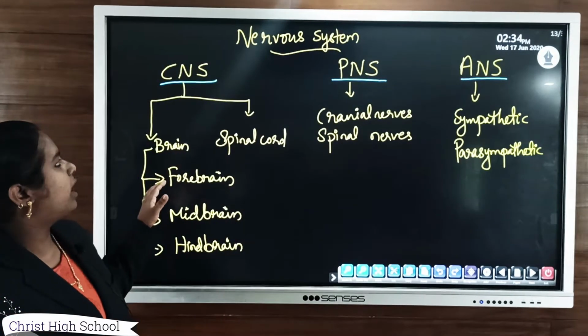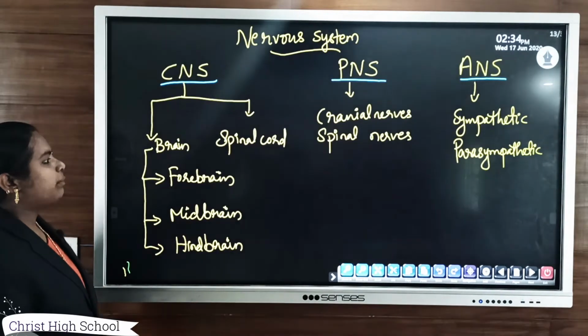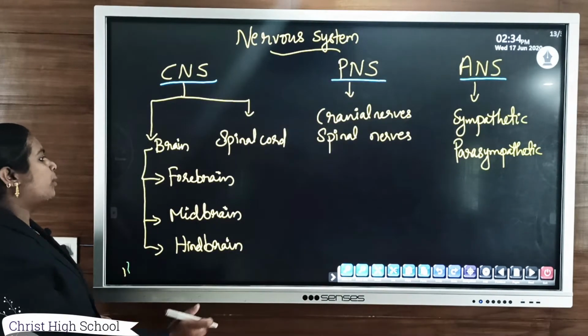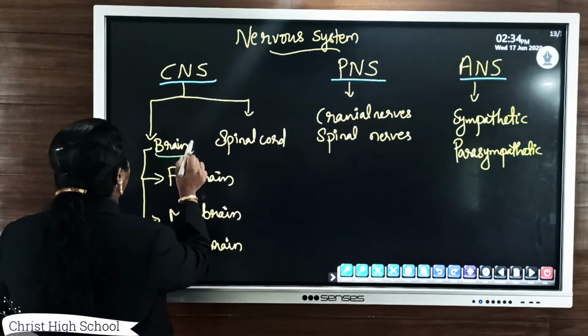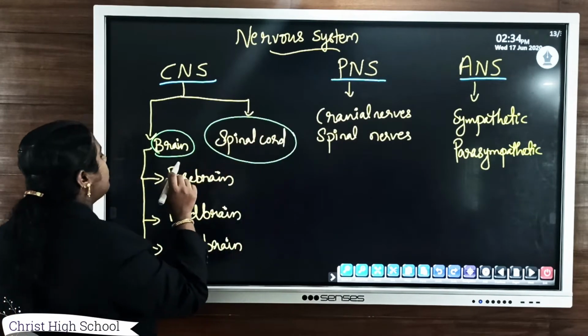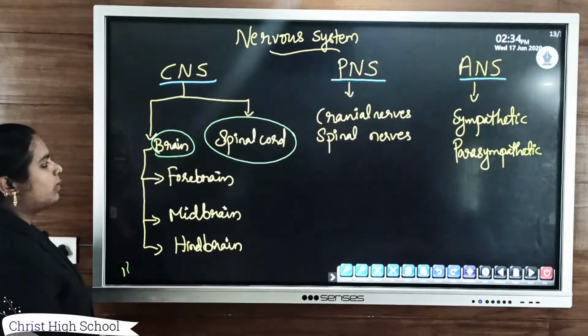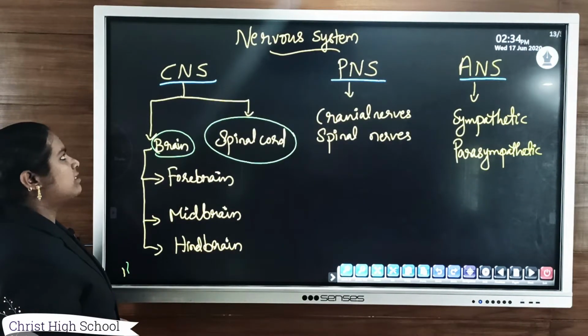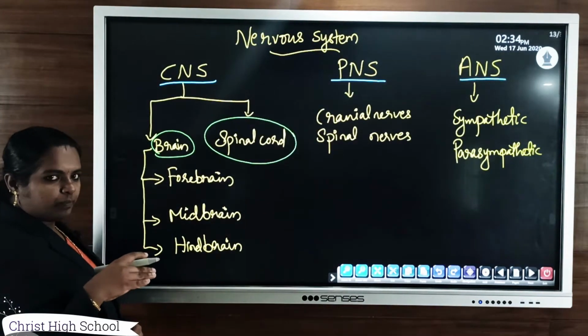The first part, the central nervous system, mainly consists of two parts. One is the brain and the second is the spinal cord. The brain as well as the spinal cord together form the central nervous system.